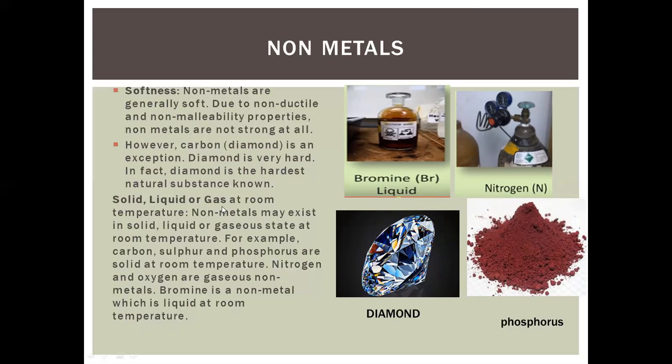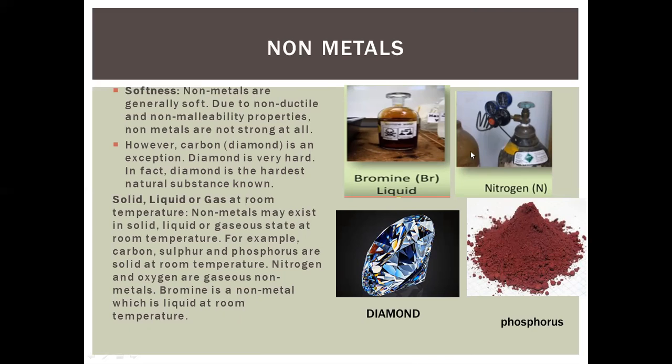Solid, liquid or gases at room temperature. Non-metals can be found in the form of liquid like bromine, in the form of gases like nitrogen, in the form of solid structure like diamond, and in powdered form like phosphorus.